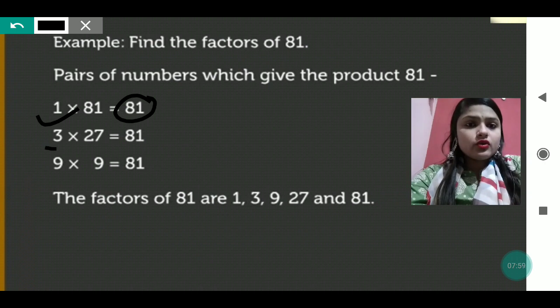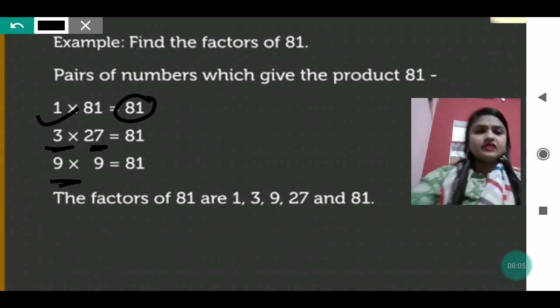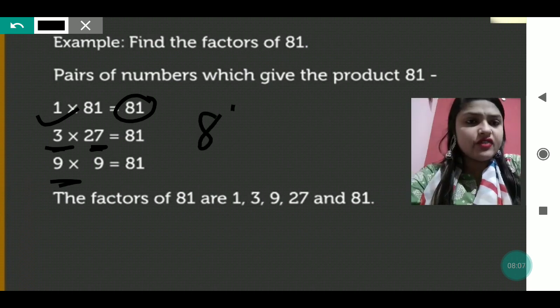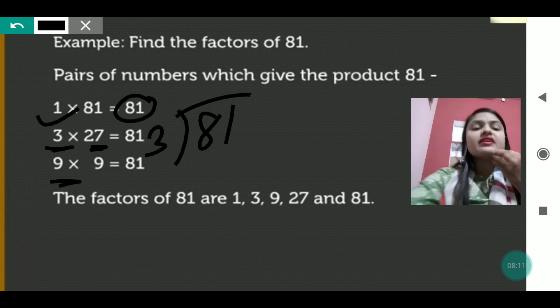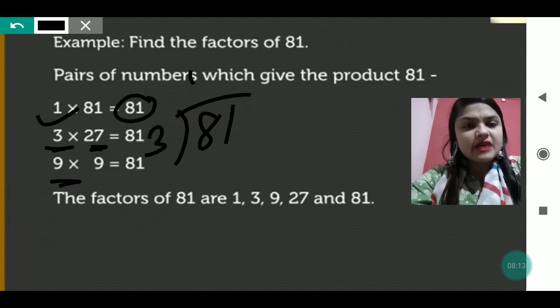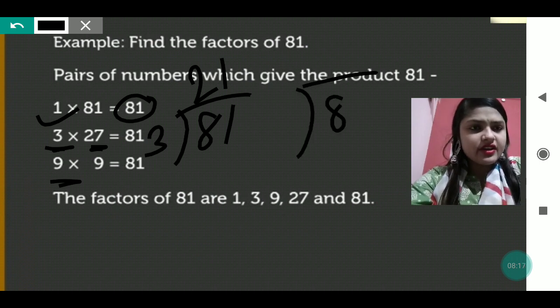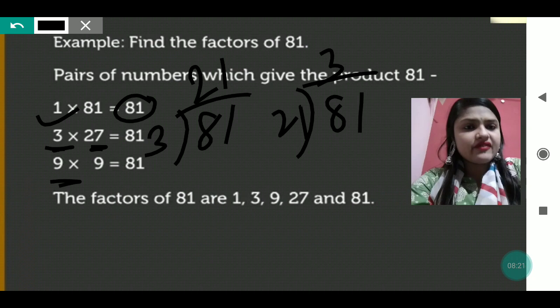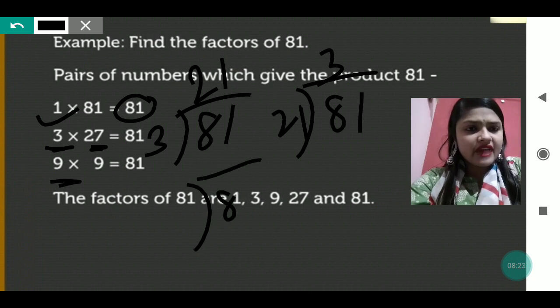Now 3, 27, and 9, these are the other 3 factors. If you divide 81 by 3, it is divisible in 27 times. In the same way, if you divide 81 by 27, it is divisible in 3 times. When you divide 81 by 9, it is divisible in 9 times.